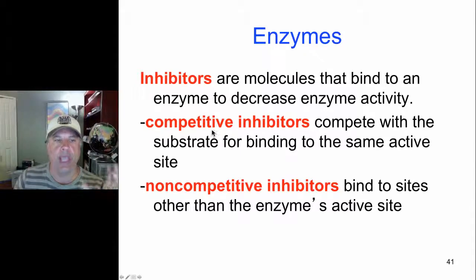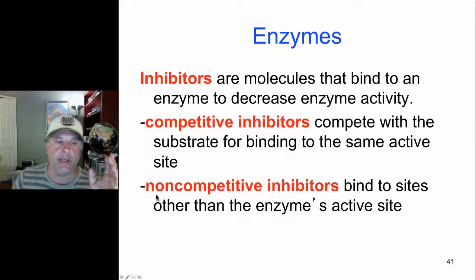So naturally, a molecule which can mimic a substrate for an enzymatic reaction can bind to the active site of an enzyme and prevent the normal substrate from engaging the enzyme. Therefore, these competitive inhibitors inhibit enzyme function by blocking the active site.